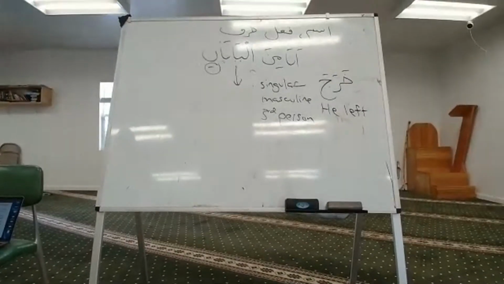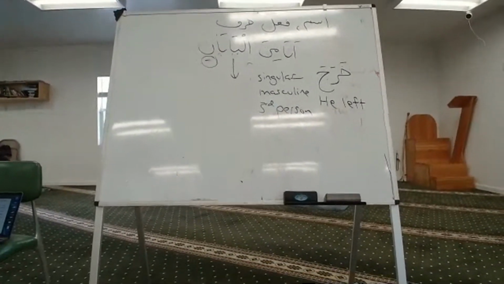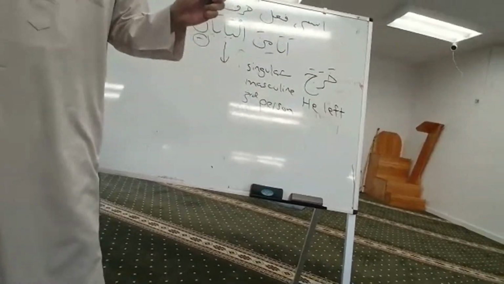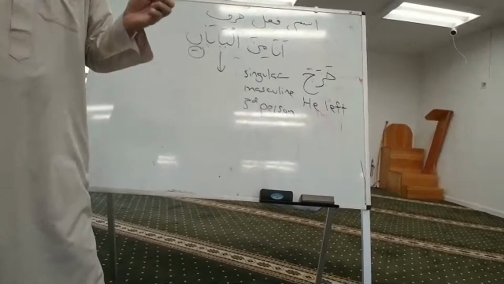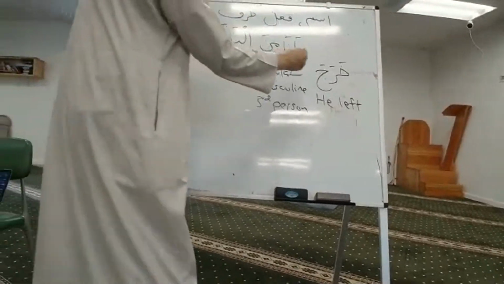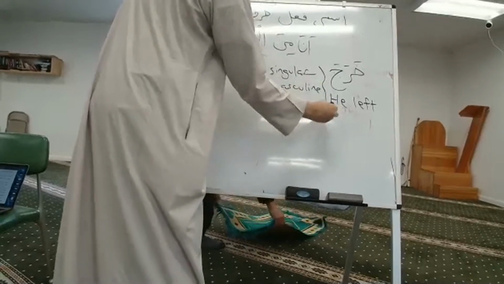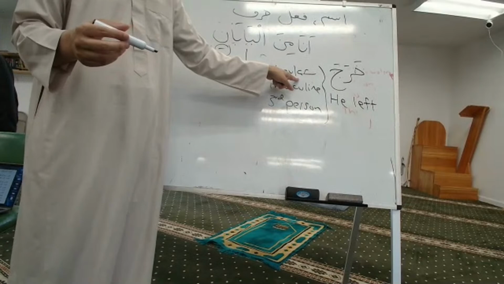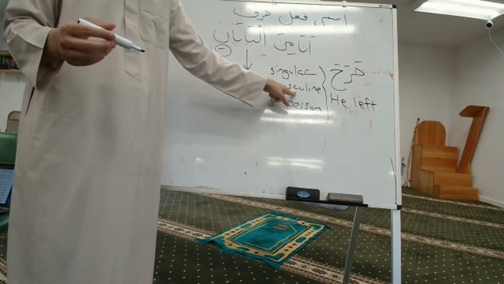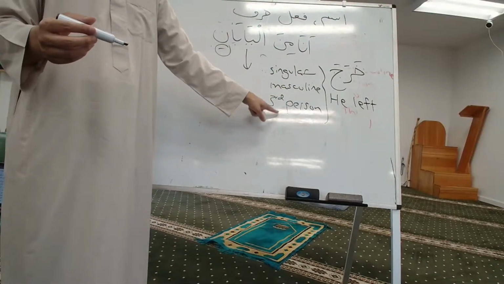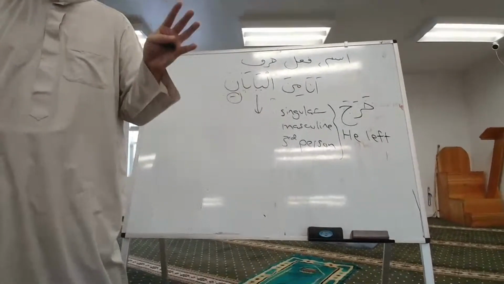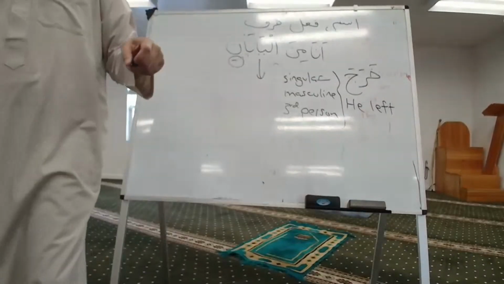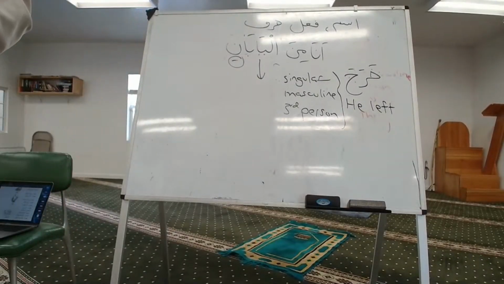Person, kharaja. So three functions of kharaja, right? The first, it means he left. Very simple. Translation is easy. He left. But it also has the function of it being singular, it's masculine, and it's third person. So singular, it can only be used for one person, right? What will be like they left? They left would be different, right?